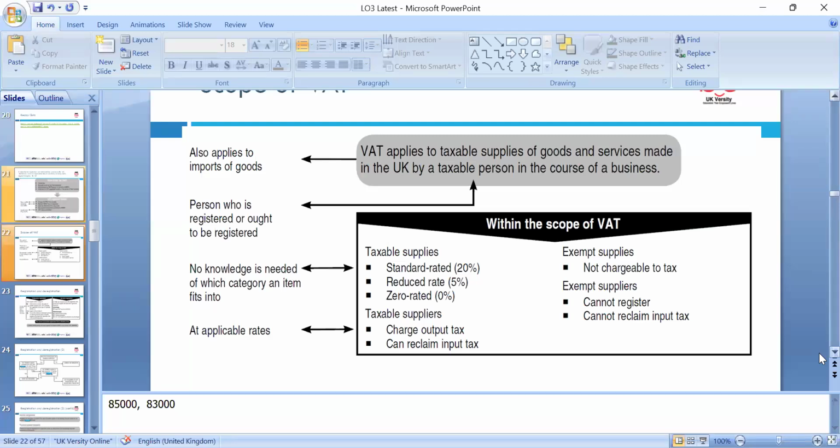So what is meant by zero rate? When there is no VAT, why do we include zero rated goods? Of course, we do not charge tax because it is 0%, but it counts toward the threshold, which is 85,000 pounds. So the sale of a zero rated product is classed as a taxable supply at the applicable rate: charge output tax, can reclaim input tax. Exempt supply is not chargeable to tax. Exempt supplies cannot be registered and cannot reclaim input tax.